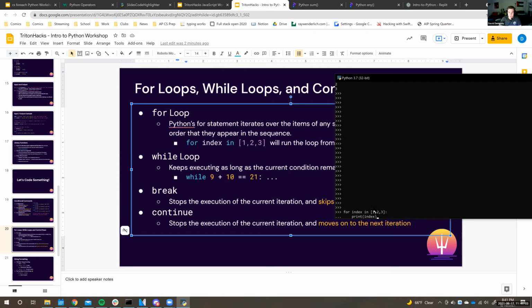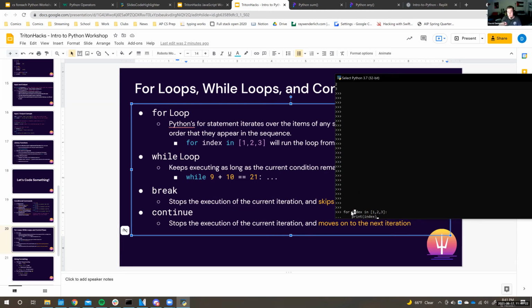So in the first loop, we're doing the index in this list of numbers. So we'll start at 1. And so what it'll do is it'll store 1 inside of index to start with. So index at the first loop is equal to 1. So if we print out index, it will first print out 1.